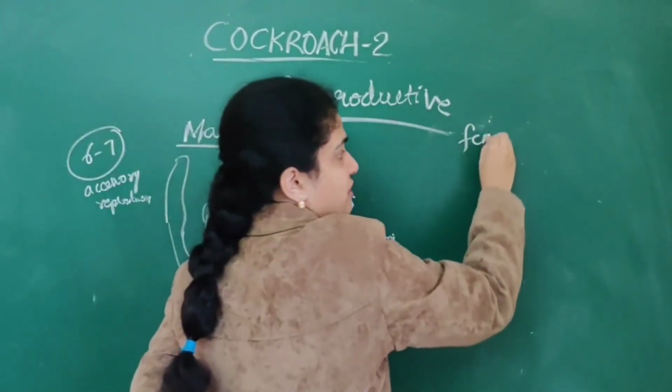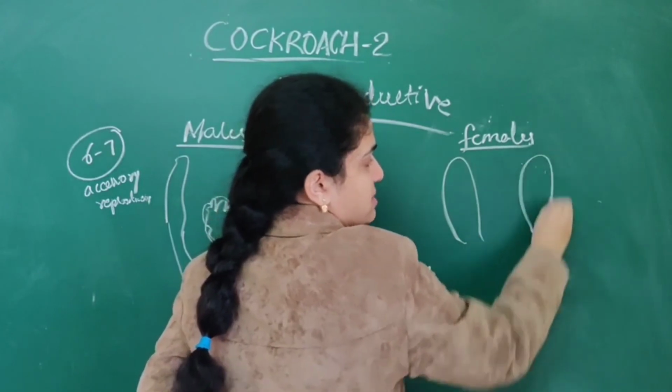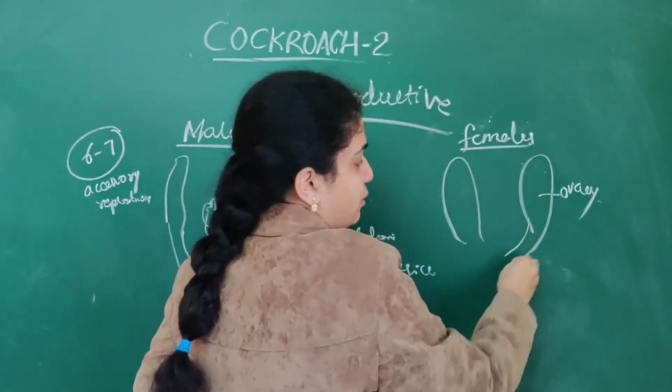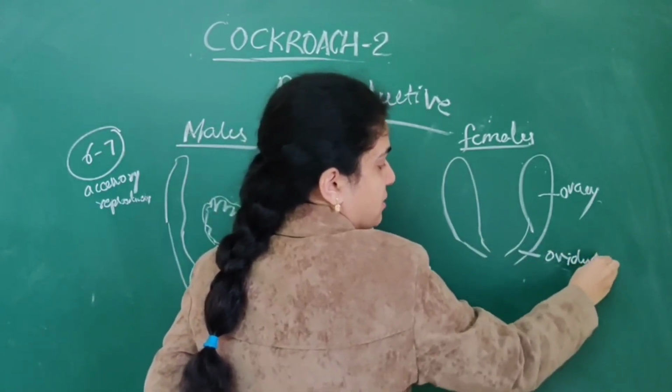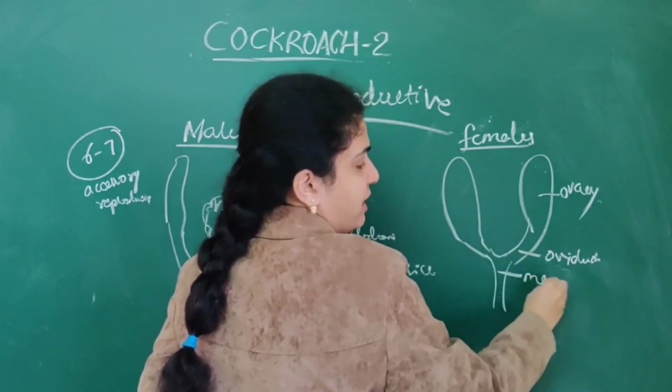Next, when it comes to females, 2 ovaries are present. The ovaries lead into 2 oviducts, and these in turn lead into a median oviduct.